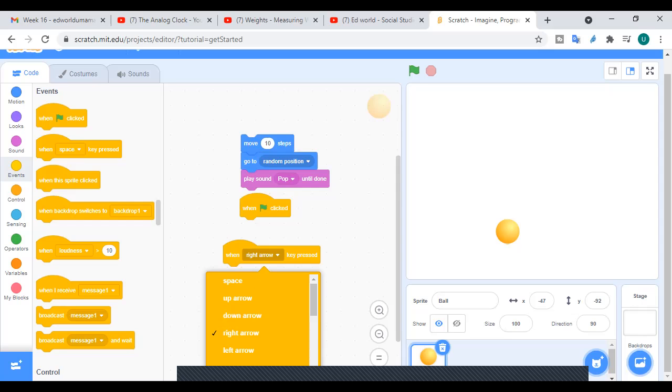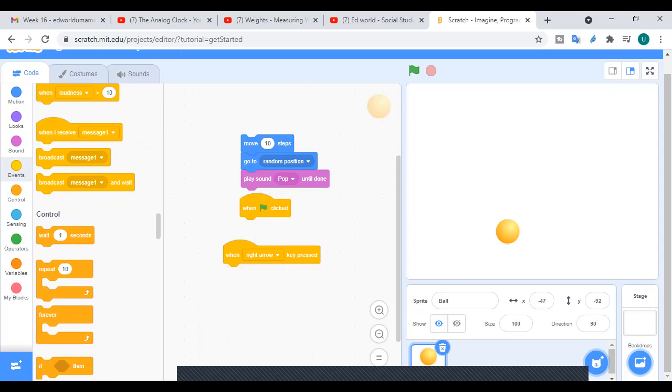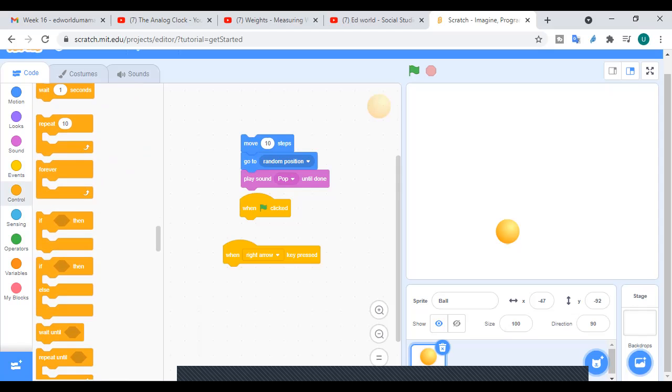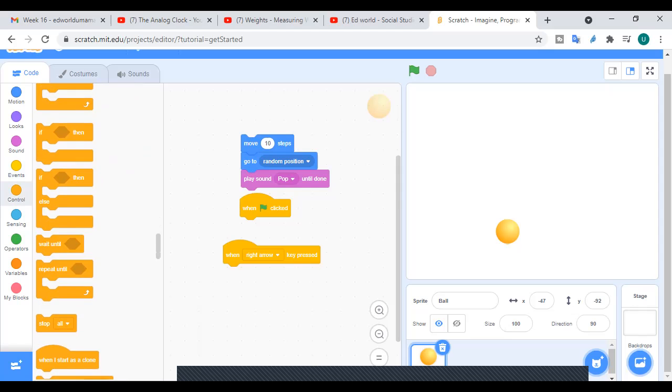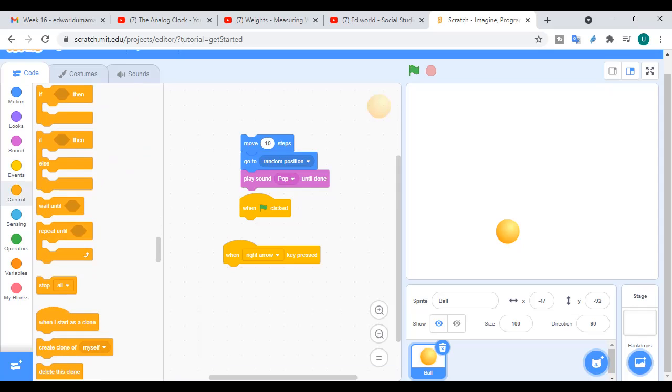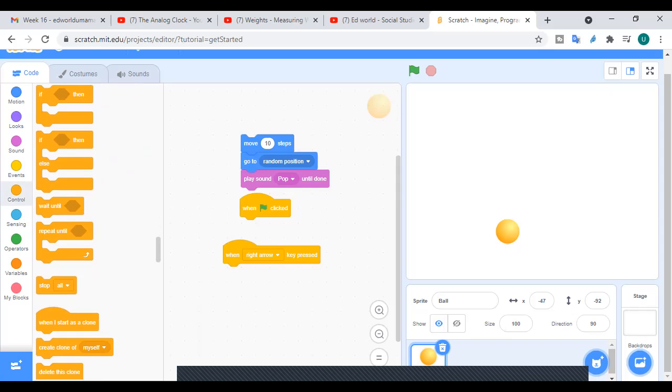When you click on this, it will show you multiple options, and whatever you want to set, you can set that. Okay. So these are different events, and I told you that in today's class we are just introducing them. There are some more as well. Control, wait, repeat, forever, if, then. Let's say I'm making a game with a robot, and I say that if the robot breaks, then you will recreate it. So I'll set something within this blank so that in the game, when the robot breaks, it will recreate it automatically, right? So this is how we set different events.